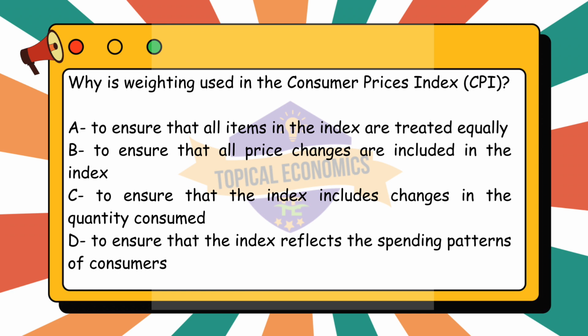Next, option C, to ensure that the index includes changes in the quantity consumed, is also incorrect. The CPI generally tracks price changes, not changes in the quantity consumed. Lastly, option D, to ensure that the index reflects the spending patterns of consumers, is correct. Weighting is applied to represent the typical consumer spending habits, so the CPI accurately reflects changes in the cost of living based on what consumers actually buy.